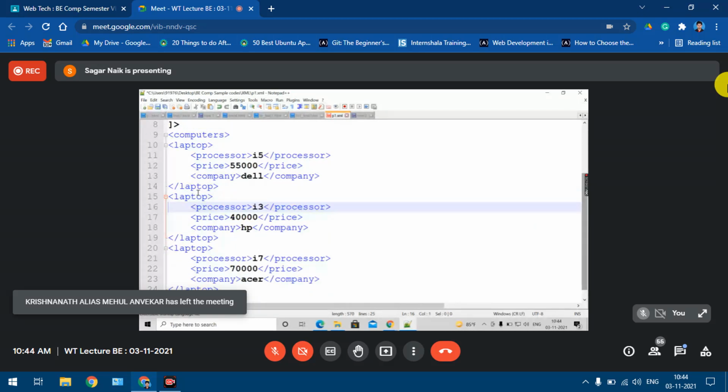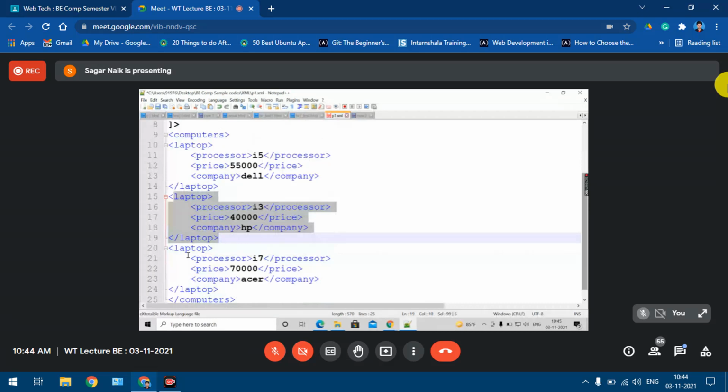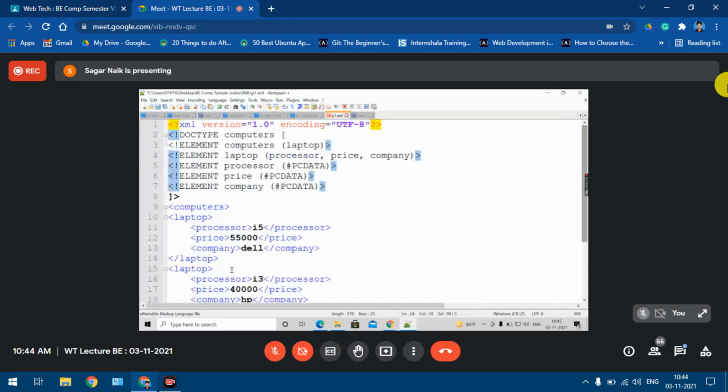Understanding what it is saying? It is saying that this laptop element, what I have defined, is not according to the model. See, if you just look at this line. What I am saying, I am telling the parser that computers element is having laptop as its child.